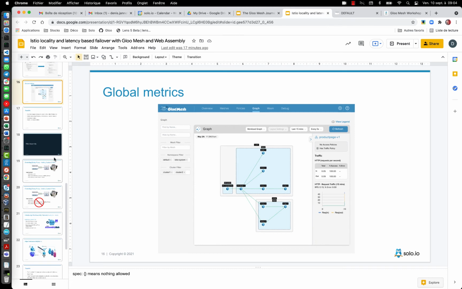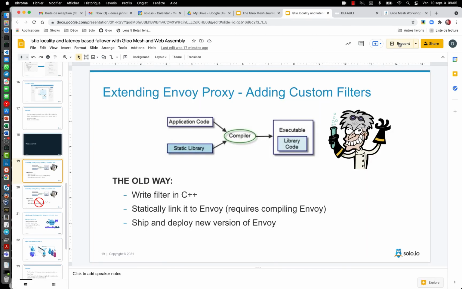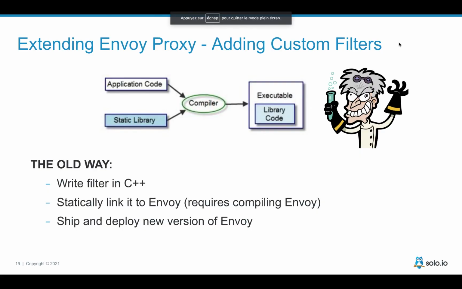The second thing I need is WebAssembly, right? I say I will use WebAssembly because I need the product page service to check what is the latency on a regular basis and take decisions based on that, right? So WebAssembly, what is it? It's a way for you to build your filters. In Envoy, if you would like to build your filter, normally you would write it in C++, and that would be very complicated, and you would have to statically link it to Envoy. So you would have to provide your Envoy with your filter and replace the one that comes with Istio, and you would not be able to do that during runtime. So you will have a lot of these limitations.